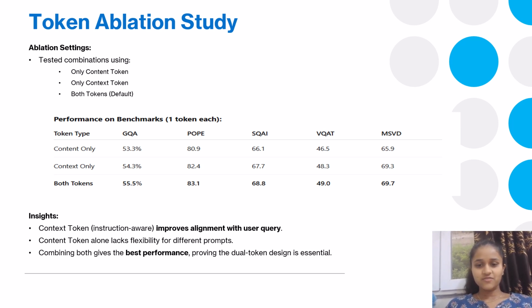While both tokens perform reasonably well on their own, using them together consistently produces the best result. This validates the dual token design: the context token helps with instruction alignment and the content token preserves the actual visual detail. So the two token strategy is not just efficient, it is also essential for performance.